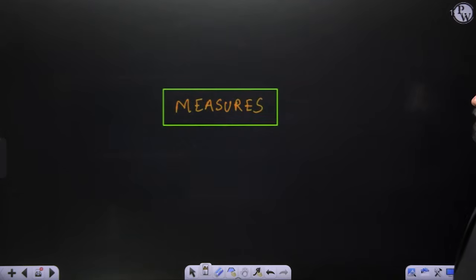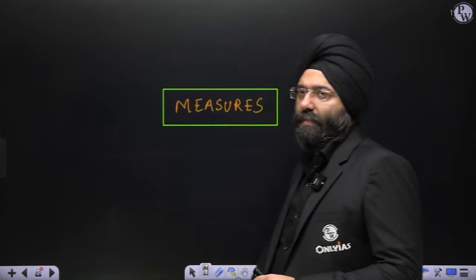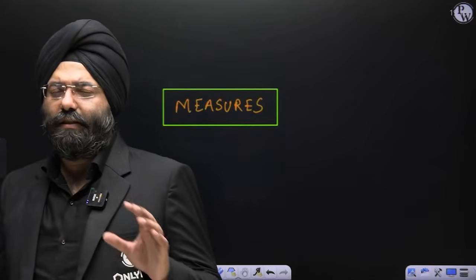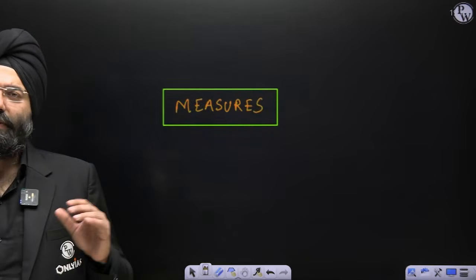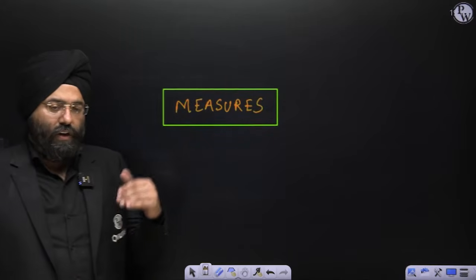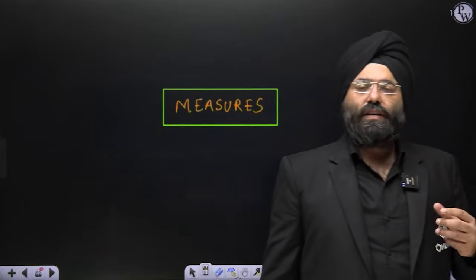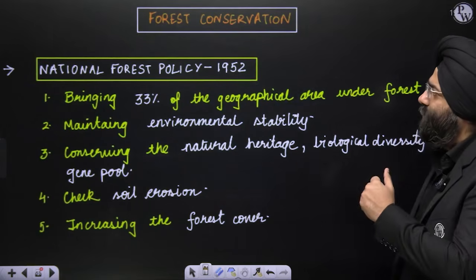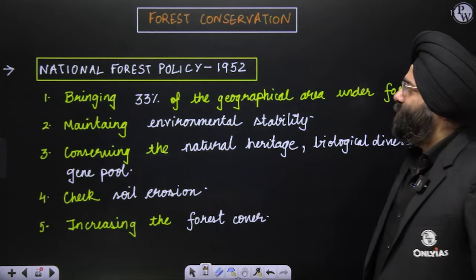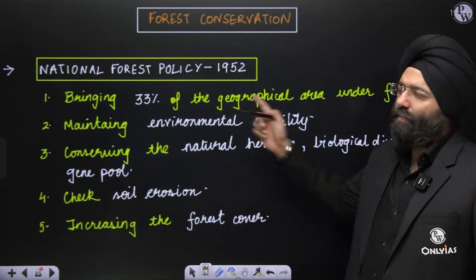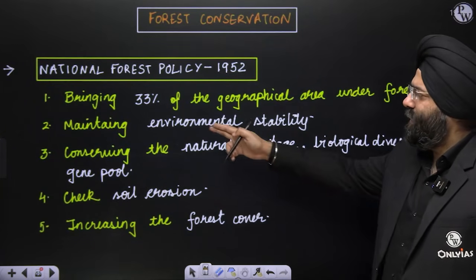What are the measures that are taken? Now please see, I am confining myself to the NCERT only, so I'll be using certain content which is present in the Indian NCERT also, as well as the old NCERT of physical geography and certain other parts. We are not going beyond that because we are doing NCERT. A little bit of content has been added to that. Let us see what measures have been taken to protect biodiversity. For example, forest conservation. National Forest Policy 1952 basically aims, and gives certain provisions, at bringing 33% of the geographical area under forest cover, maintaining environmental sustainability.